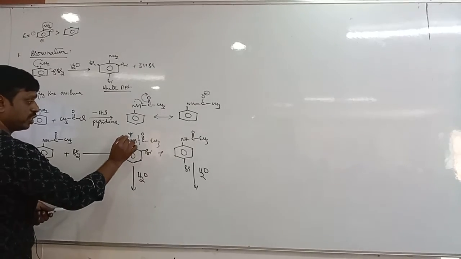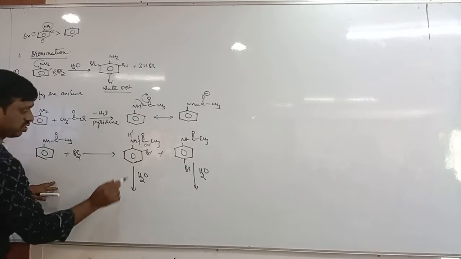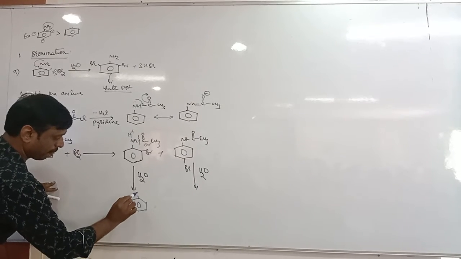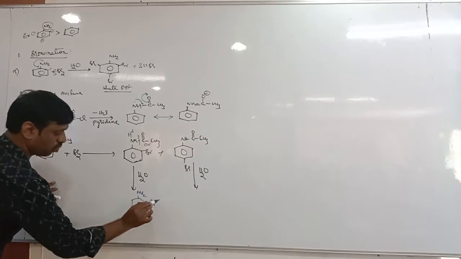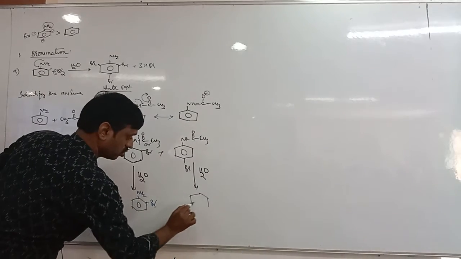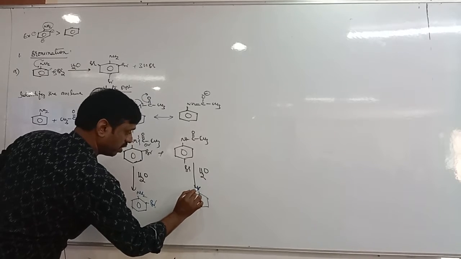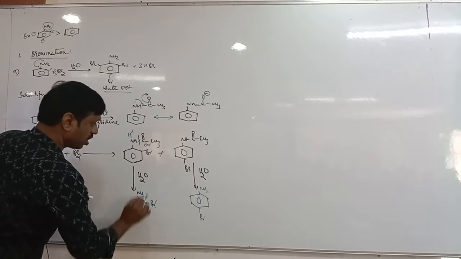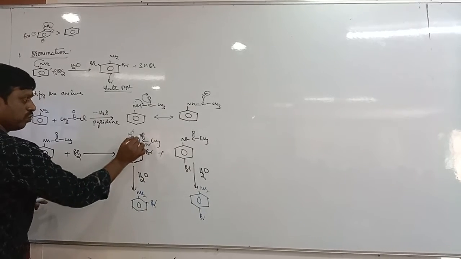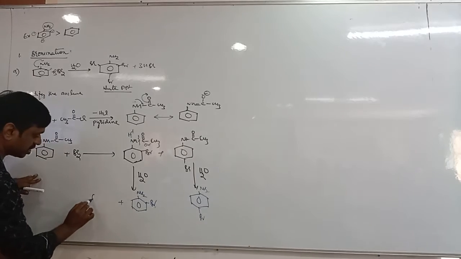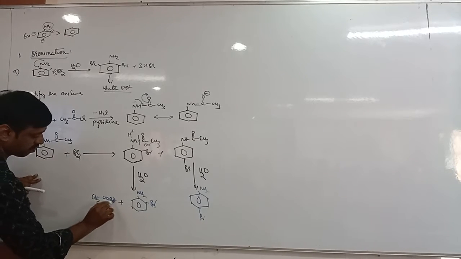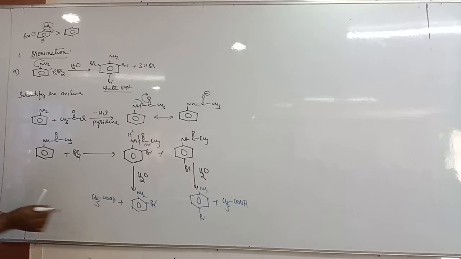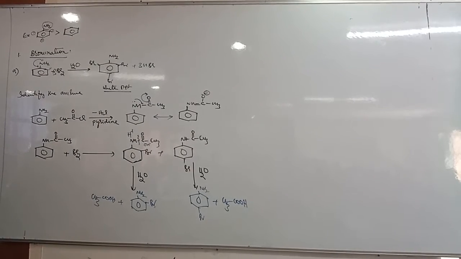So what do you get here? H plus, this side is OH minus. Then the product is what? You will get ortho bromoaniline and para bromoaniline. So this is the way to prepare the ortho and para bromoaniline. Next, plus what are the byproducts? CH3COOH. So you will get acetic acid. Here also CH3COOH. So this is the way to prepare ortho and para bromoaniline.